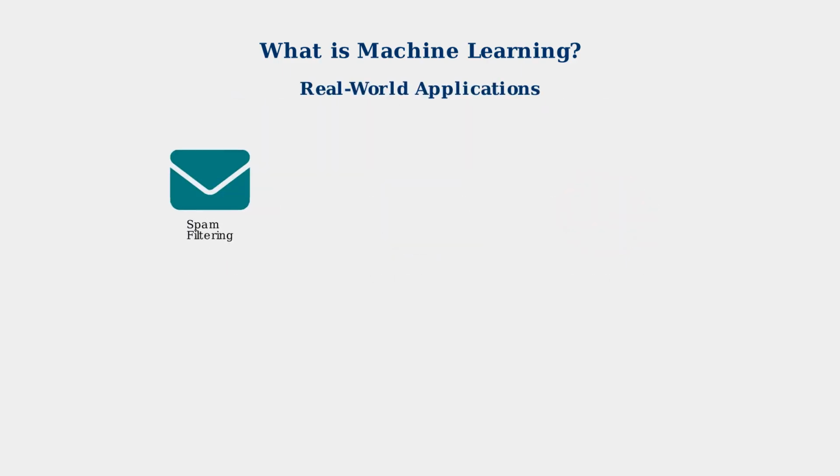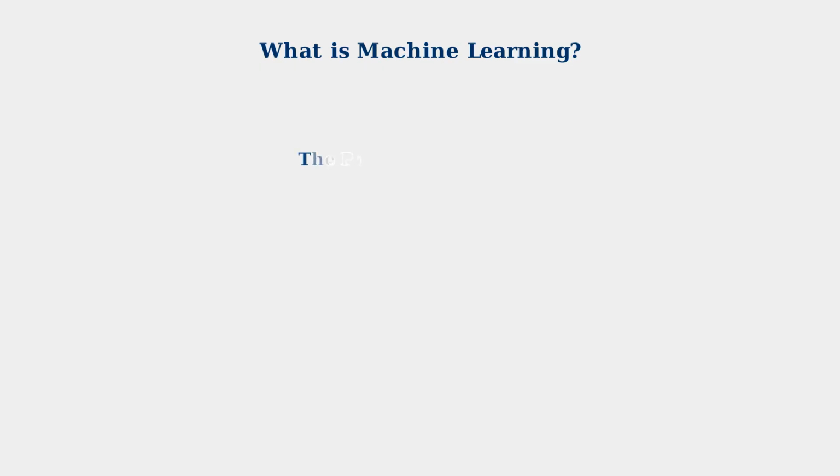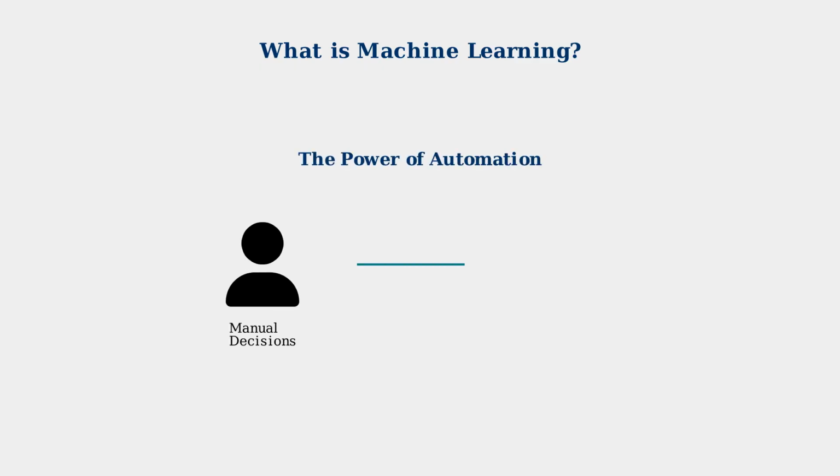Machine learning powers countless applications we use every day. Email systems filter spam, medical systems assist in diagnosis, cars are learning to drive themselves, and financial systems detect fraudulent transactions in real time. The ultimate goal of machine learning is to automate decision-making and prediction tasks. By leveraging the power of data, we can create systems that continuously improve and make intelligent decisions without constant human